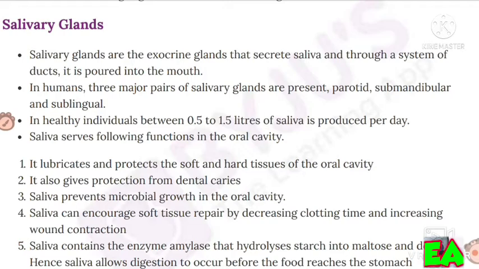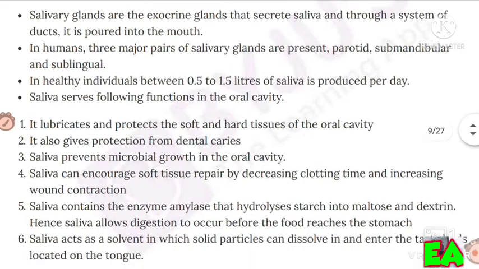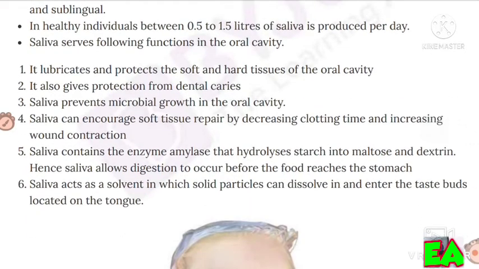In healthy individuals, between 0.5 to 1.5 liters of saliva is produced per day. Saliva serves the following functions in the oral cavity. It lubricates and protects the soft and hard tissues of the oral cavity. It also gives protection from dental caries. Saliva prevents microbial growth in the oral cavity. Saliva can encourage soft tissue repair by decreasing clotting time and increasing wound contraction.